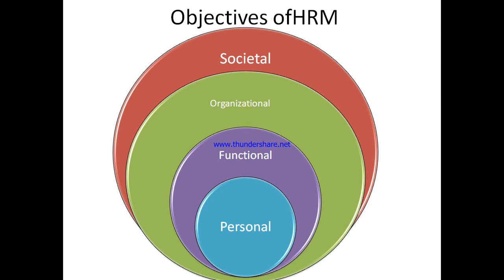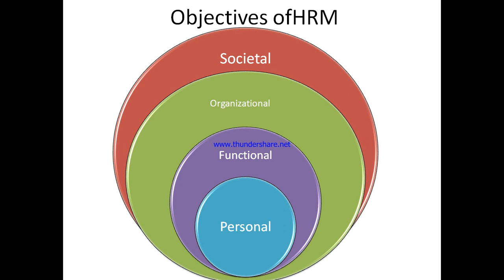Then comes the functional objective of human resource management. Functional objective says that to maintain the department contribution at a level appropriate to the organizational needs, that every department should contribute towards the organizational objectives, and it also ensures that every department is working properly and the human resources are to be adjusted to suit the other departments.